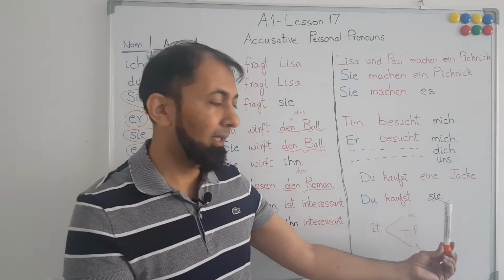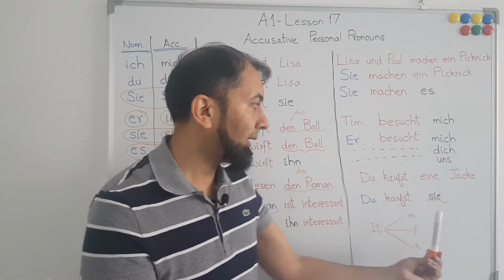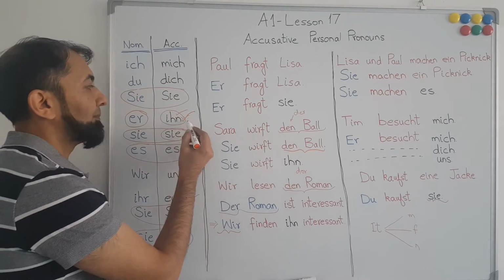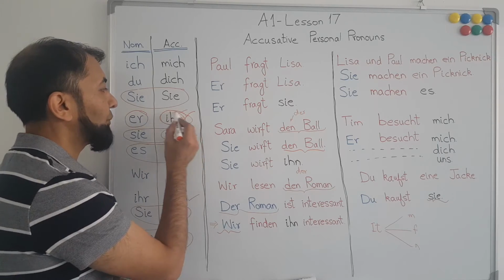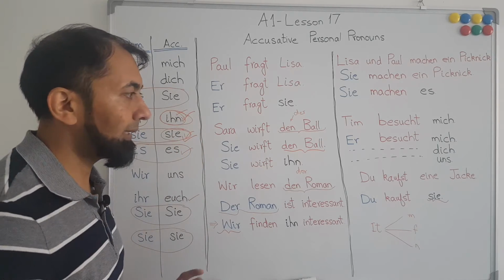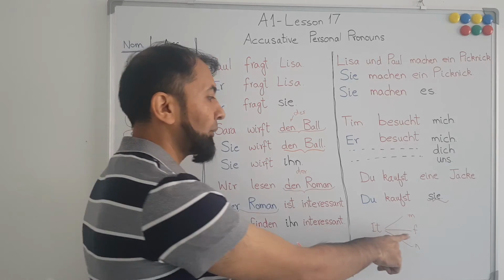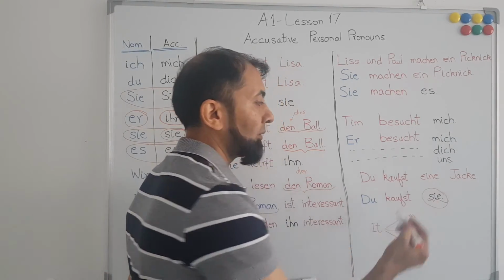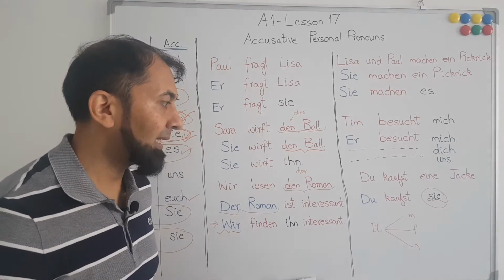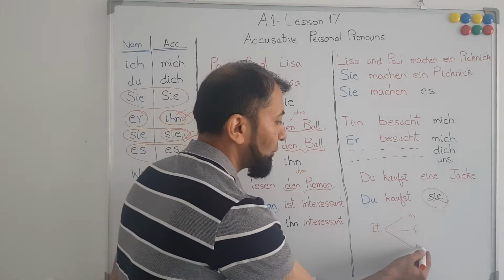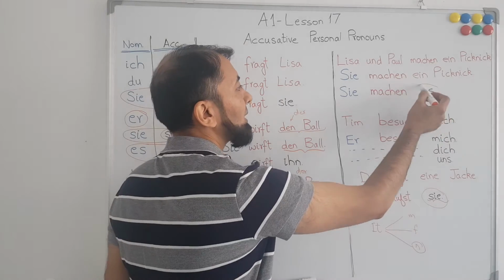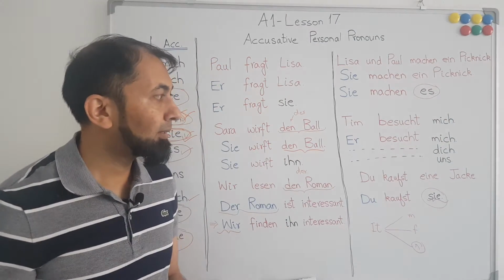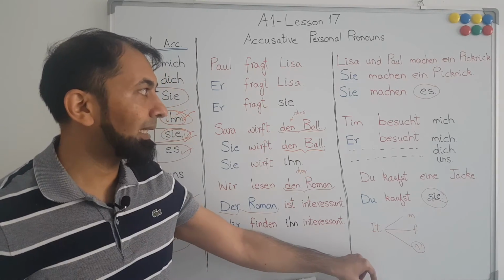And if the noun is masculine, then we have to use ihn when we use the personal pronoun for it in the accusative case. If the noun is feminine, then we have to use the personal pronoun of feminine in the accusative case, and if the noun is neuter, then we have to use the personal pronoun for the neuter. So I hope that it is clear to you now.